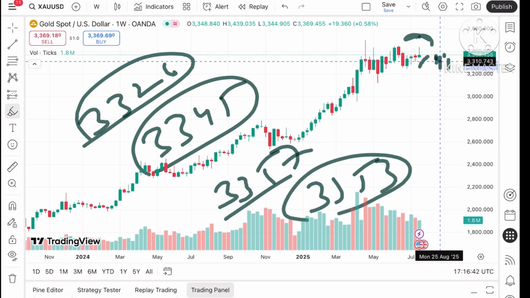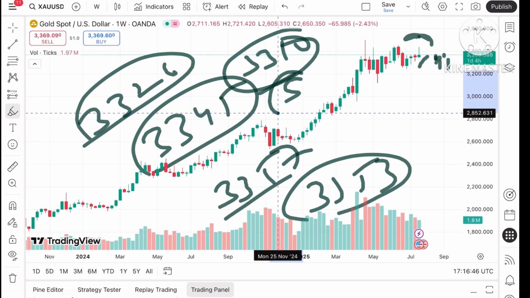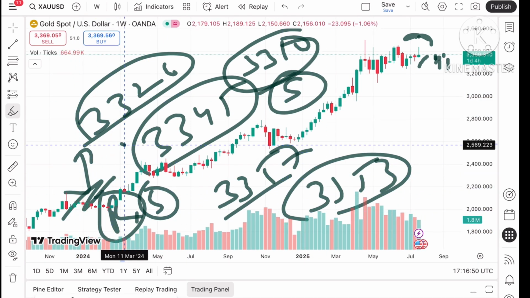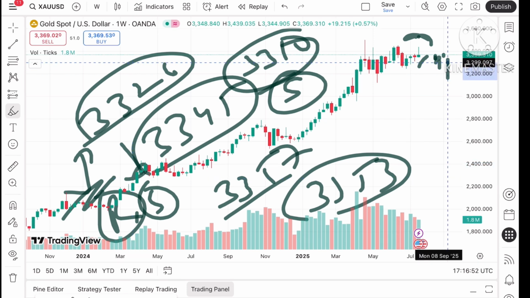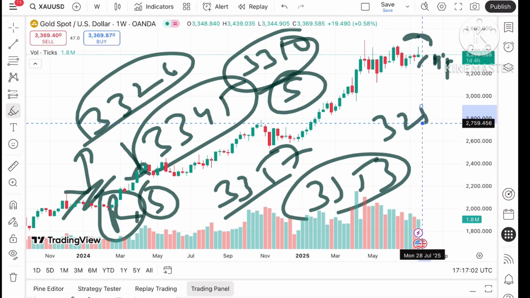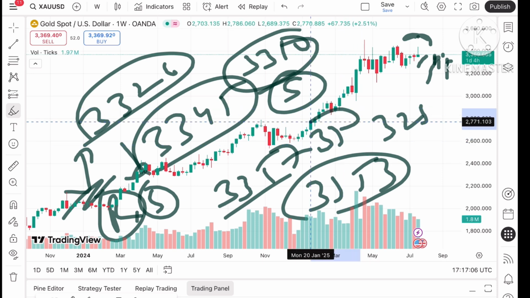The next level of support is coming at a level of 3310. So you have to understand that these resistance and support levels are points. From there we can see a bounce back or a downfall. So if we start falling below a level of around 3300, there is a probability of moving towards the next level of around 3287.